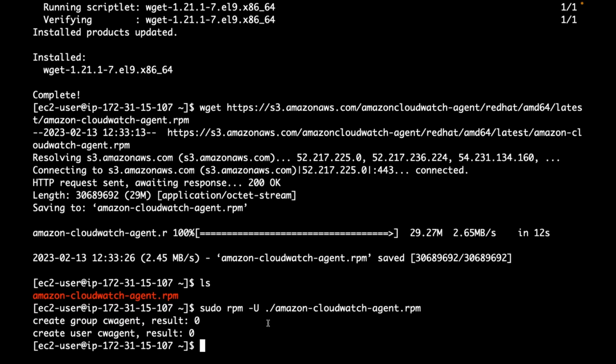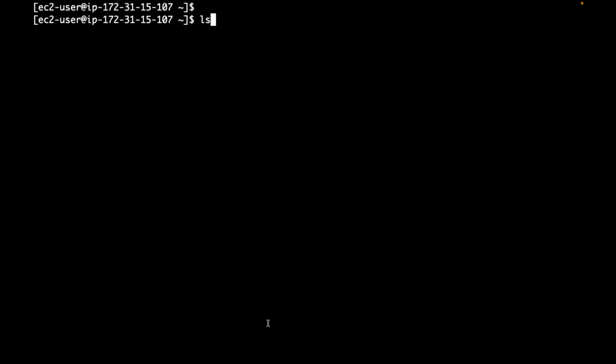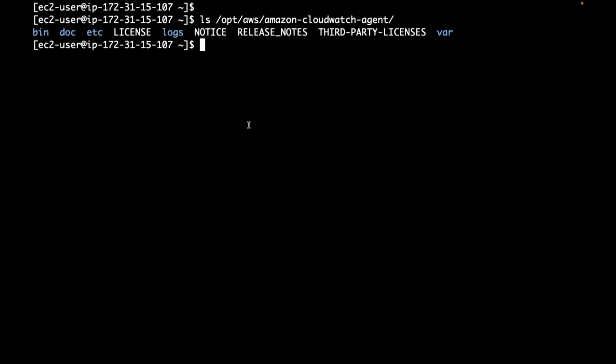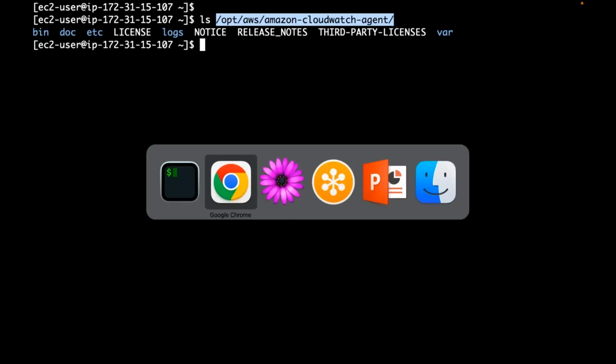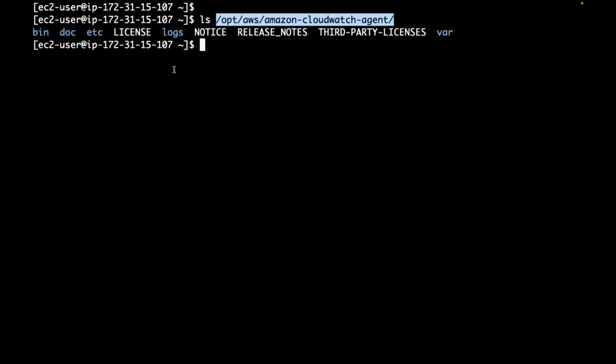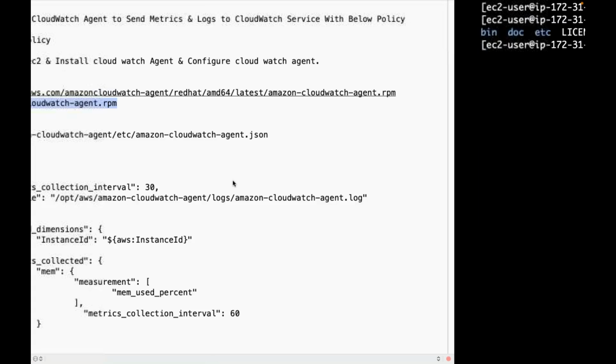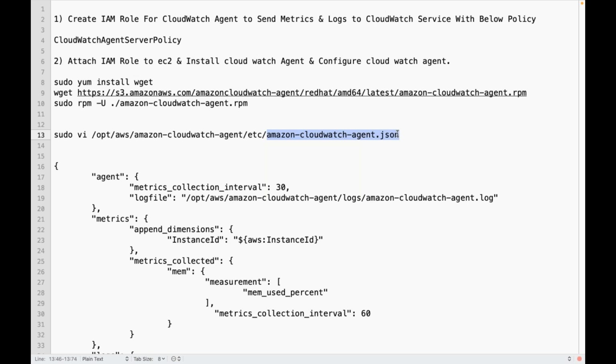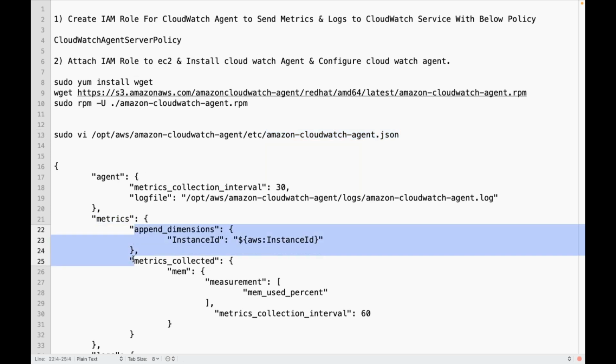So I installed CloudWatch agent. That CloudWatch agent got installed into the opt folder under AWS when I executed this command. Under this folder, I will create one agent file, the CloudWatch agent file, where I am going to define what metrics have to be gathered.